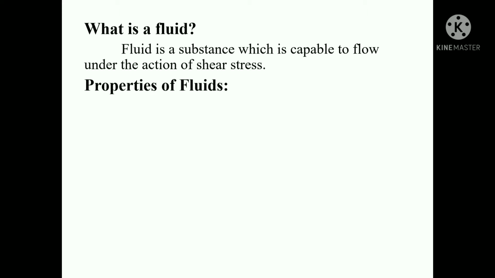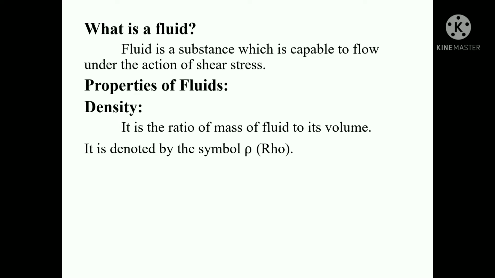Properties of fluid. First one is density. Density or mass density of a fluid is defined as the ratio of mass of fluid to the volume. Thus, mass per unit volume of a fluid is called density. It is denoted by the symbol ρ. Mathematically, density or mass density is written as density is equal to mass of fluid by volume of fluid, that is, ρ is equal to m by v.